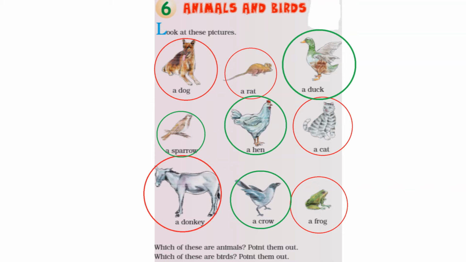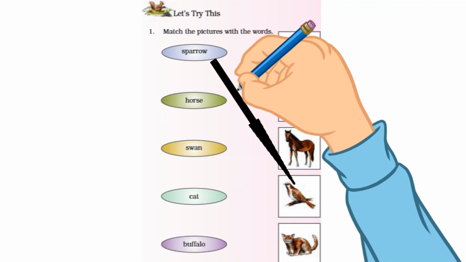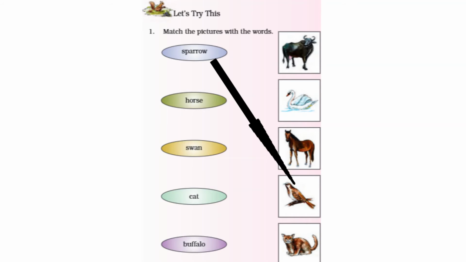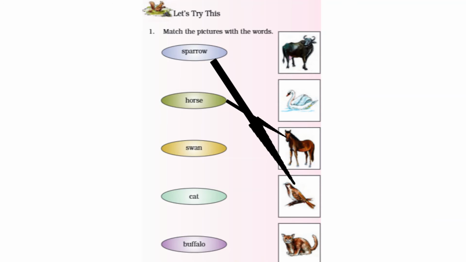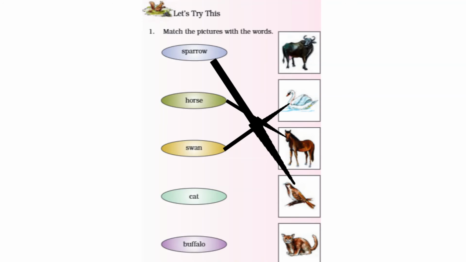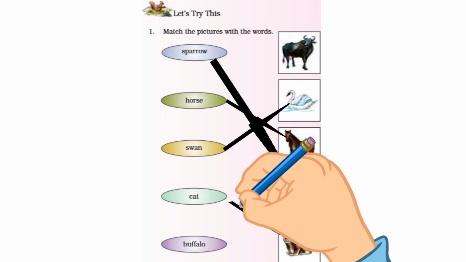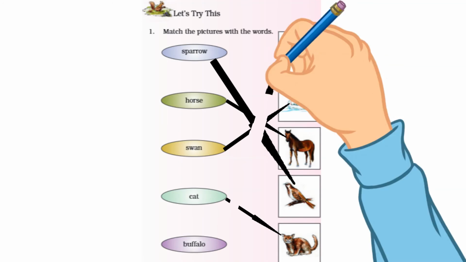Let's try this. Match the pictures with the words. They have shown some pictures and some words. We are going to connect words with the respective pictures. Cool. Sparrow will be connected to here sparrow picture. Horse is going to connect with horse picture. Swan, we will connect to swan picture, and cat will be connecting to cat picture, and buffalo with buffalo picture.